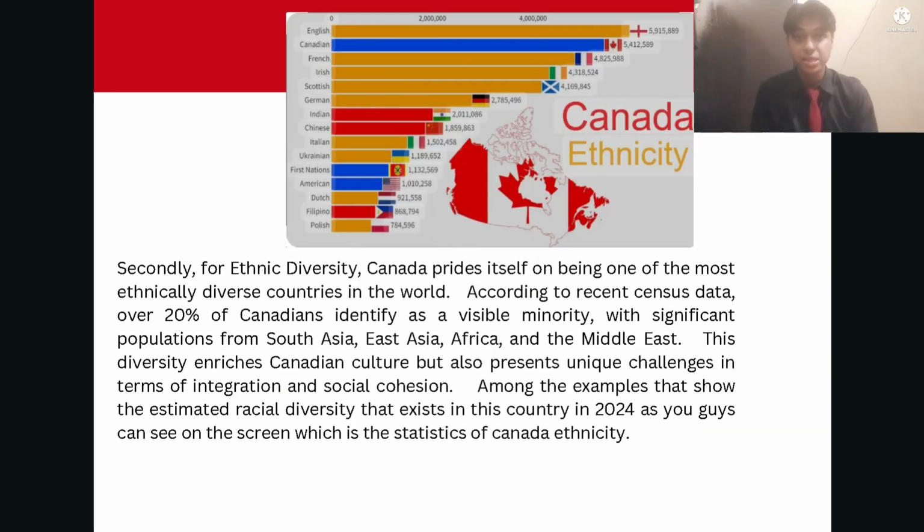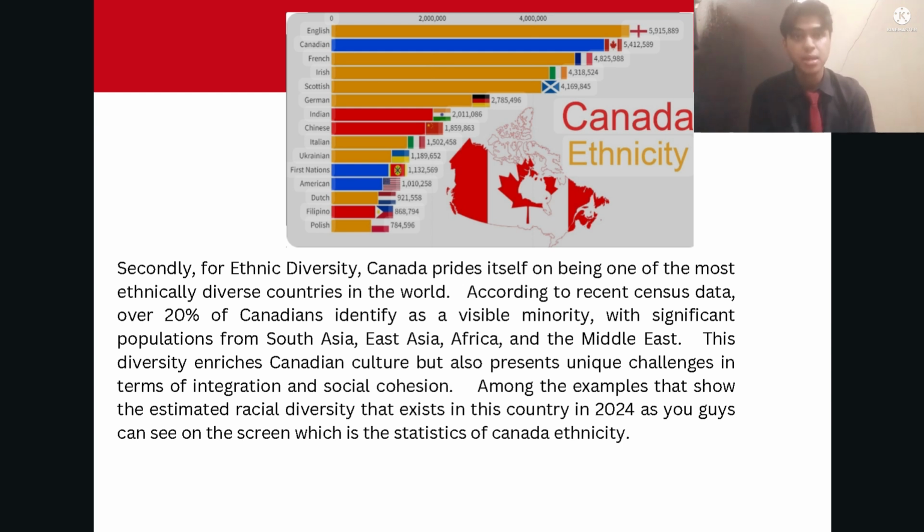Secondly, for ethnic diversity, Canada prides itself on being one of the most ethnically diverse countries in the world. According to recent census data, over 20% of Canadians identify as a visible minority, with significant populations from South Asia, East Asia, Africa, and the Middle East. This diversity enriches Canadian culture, but also presents unique challenges in terms of integration and social cohesion.